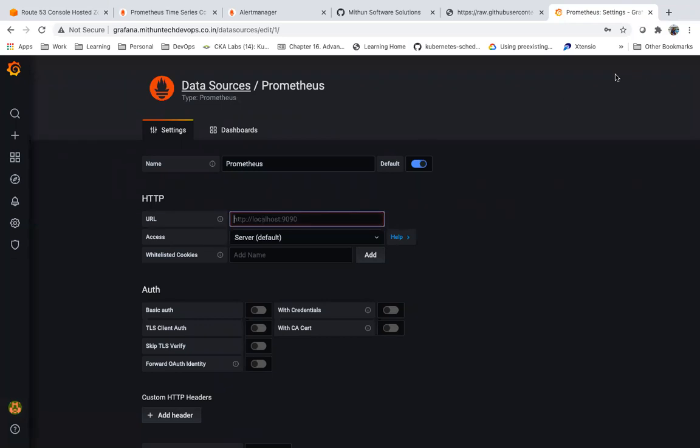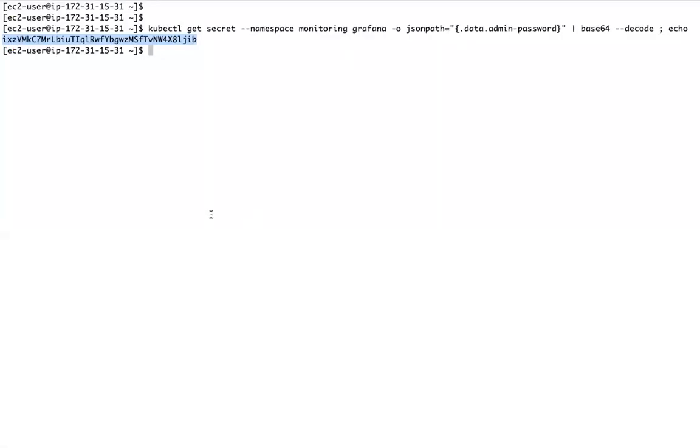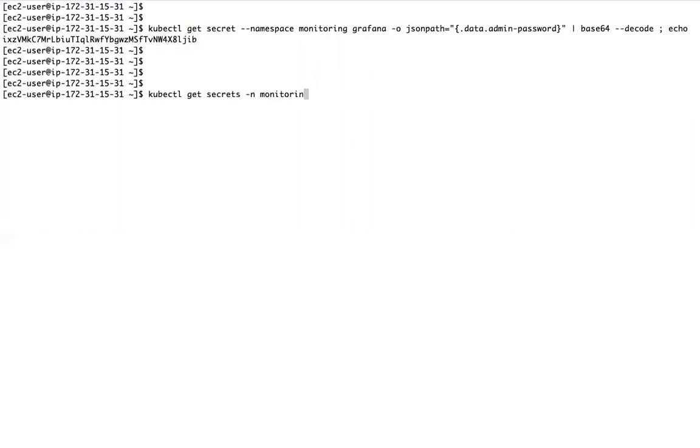Because Grafana is also running as a pod and Prometheus is also running as a pod, I can give the Prometheus service name. I don't need to give an IP address or all those things here.